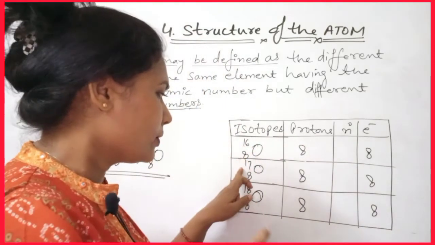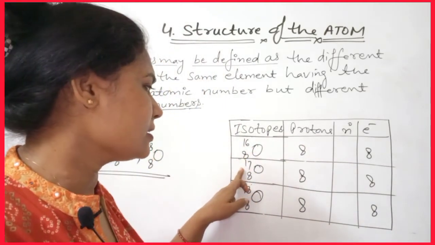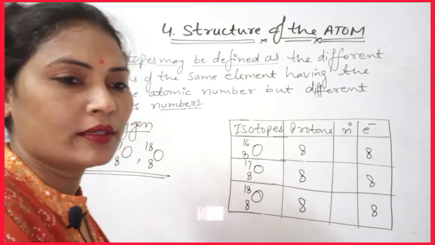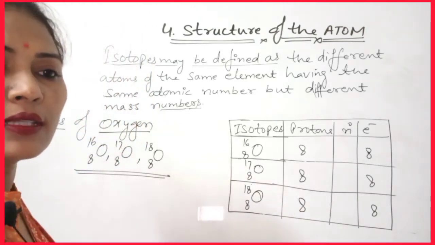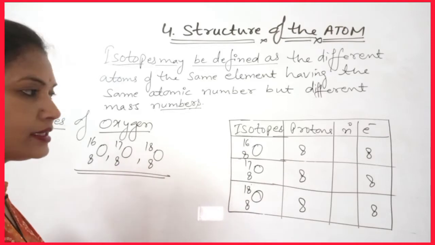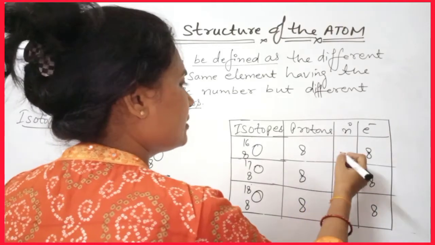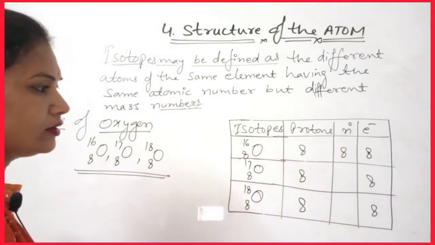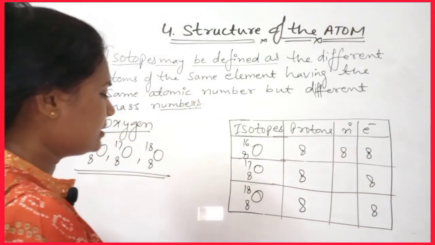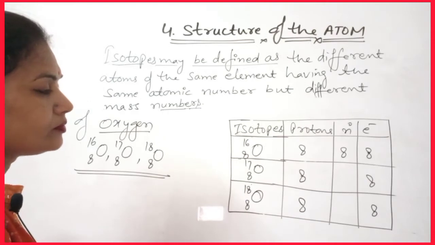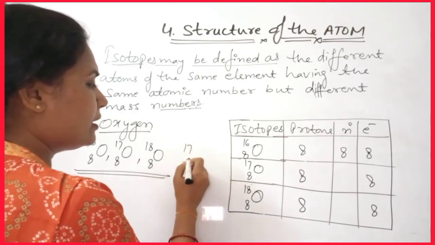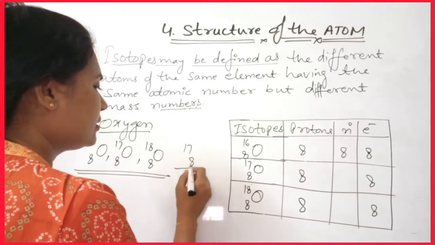What we will do? 17 minus 8. So what will we get? 17 minus 8, what will we get?